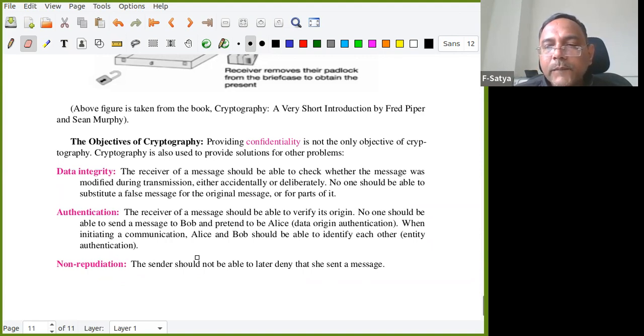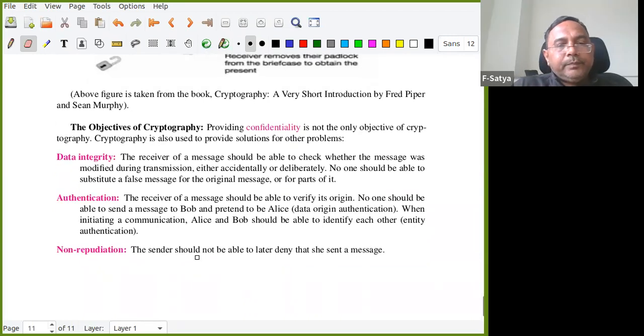You understand confidentiality? Is it clear? Confidentiality is simply confidential, no middleman can get it. But what is data integrity? The receiver of the message should be able to check whether the message was modified during transmission, either accidentally or deliberately. No one should be able to substitute a false message for the original message or parts of it. Do you understand why this is different from confidentiality? Can you comment?